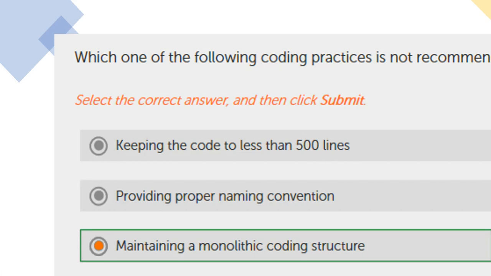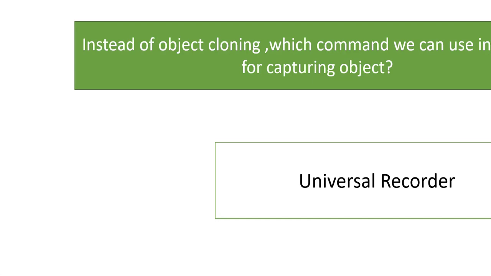What is not a recommended coding practice is maintaining a monolithic coding structure. If you create a coding structure of your own, that is not accepted in AA 2019. In AA version 11 and AA 10, there is a command called object cloning. It clones the object in web applications and Windows applications as well, even legacy applications, and captures the field.